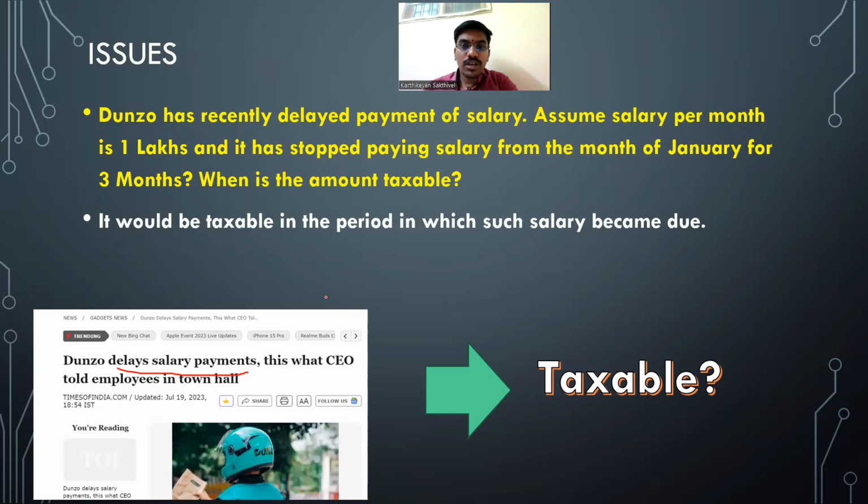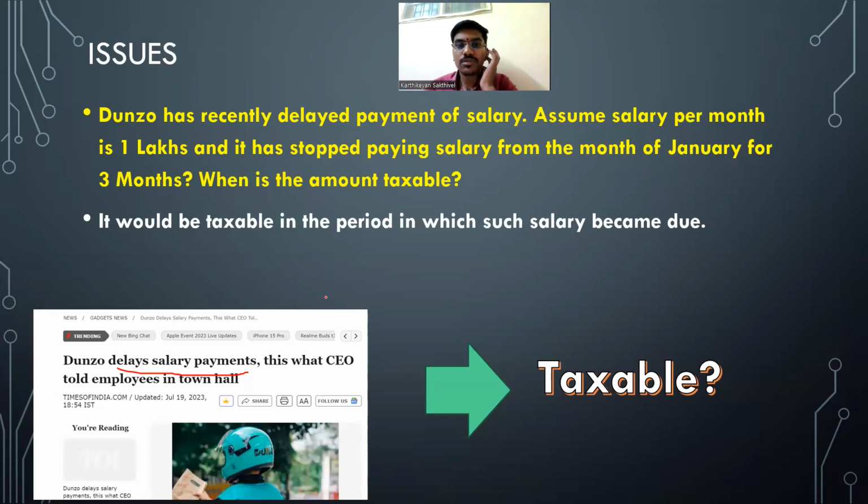Assessment year 23-24, what is the due date for filing the return of income, which you have already done? That was 31st July. Super. Within which time can you revise the return? Six months. December. The company comes back and tells me in the month of March 2024, I'm not going to pay you that remaining salary. Can I go back and revise my return? No, I can't. It is not possible.